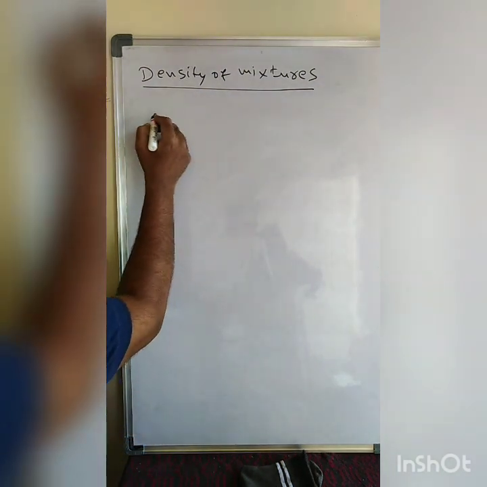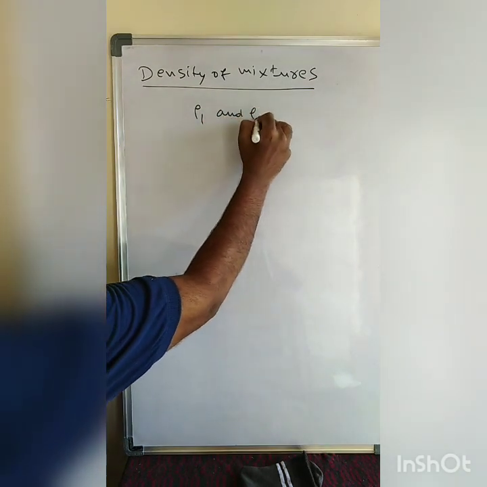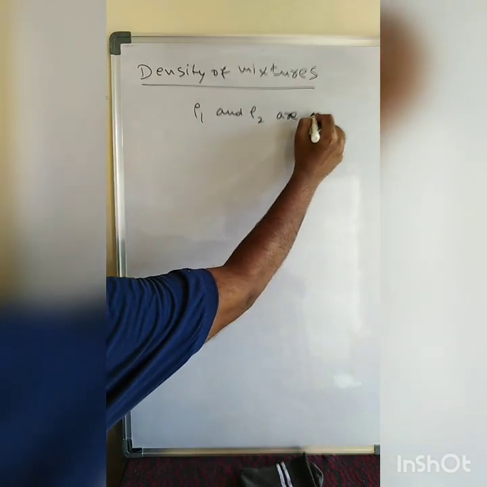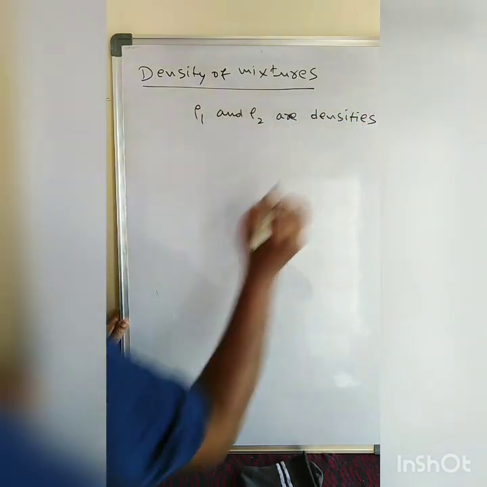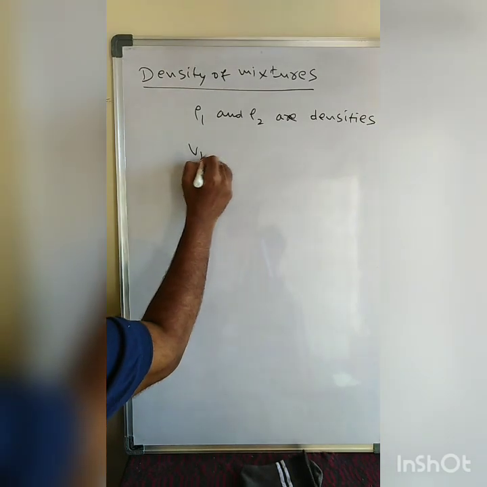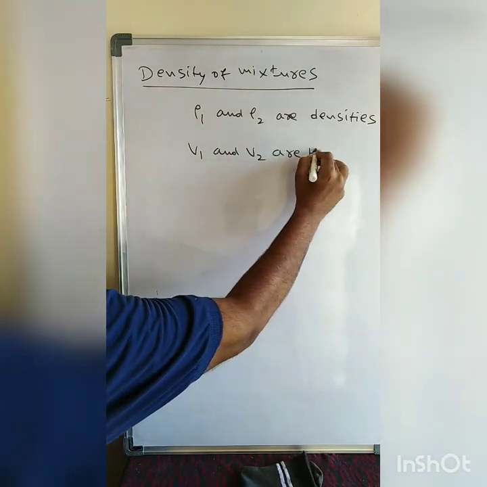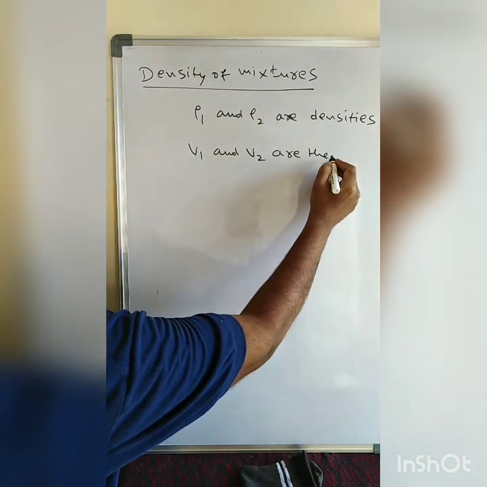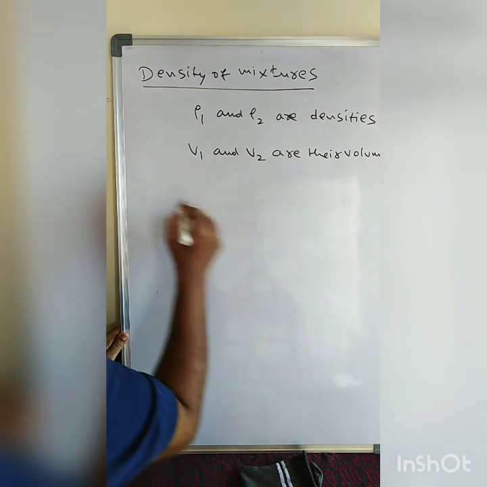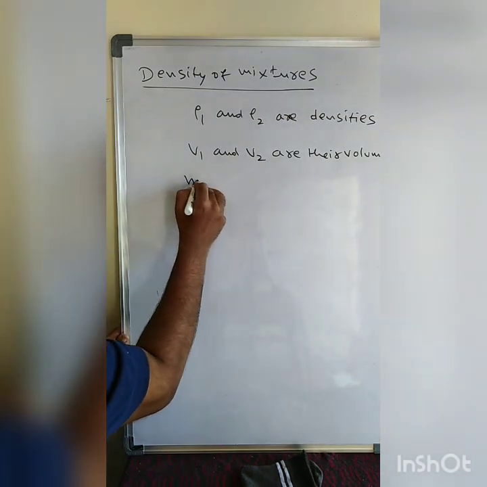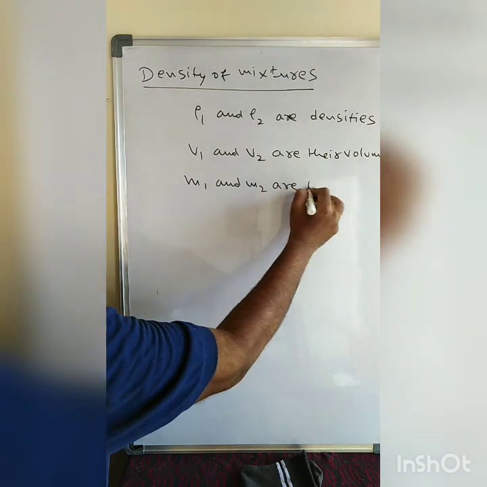Let us say rho 1 and rho 2 are the densities of two different liquids, V1 and V2 are their volumes, and M1 and M2 are their masses.